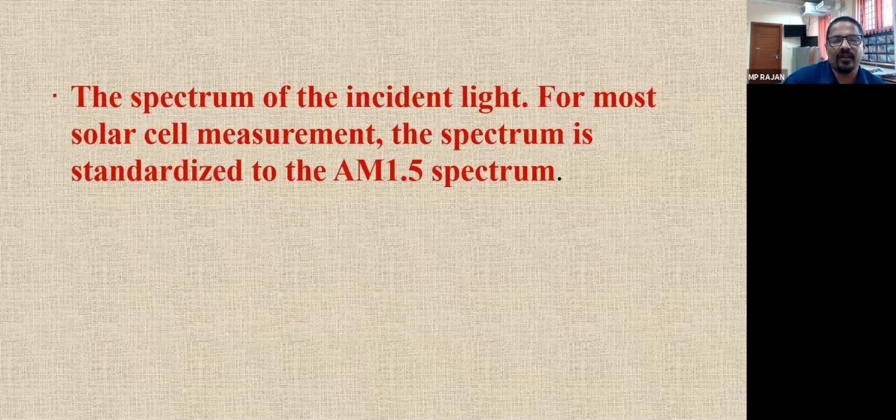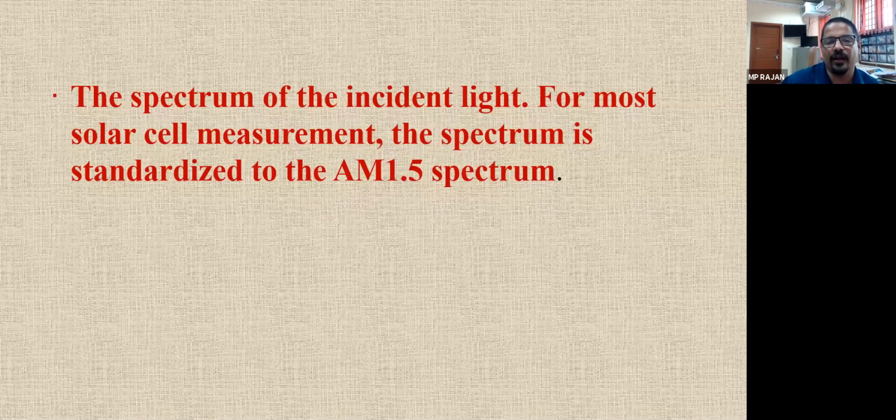There is a spectrum coefficient called air mass. Air mass 1.5 spectrum refers to the length of the path of the incident rays. So this is a coefficient, and depending on it, your current flow differs. So area, number of photons, and the spectrum constant.